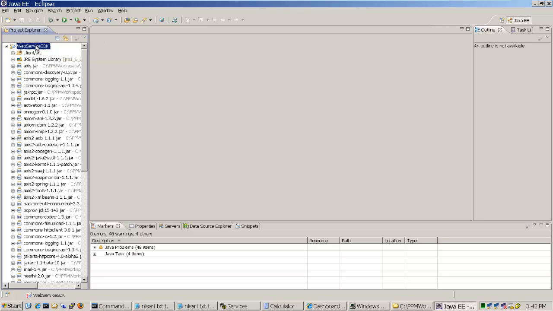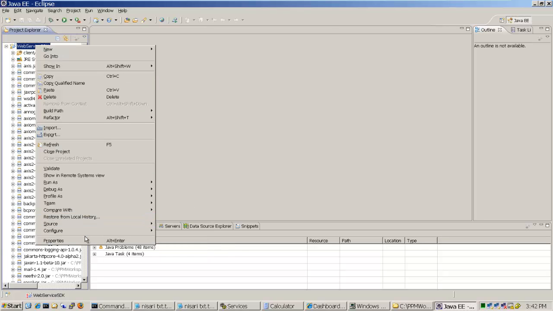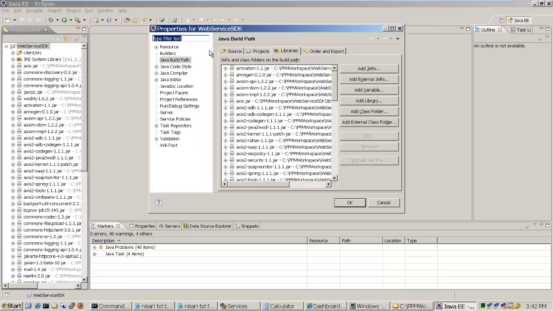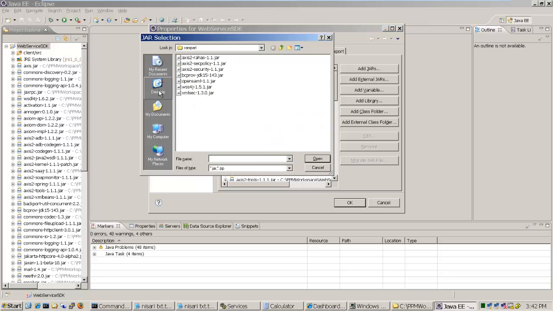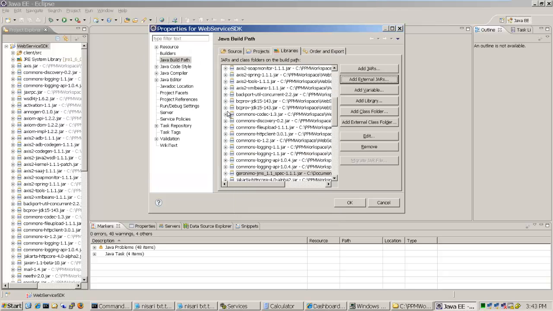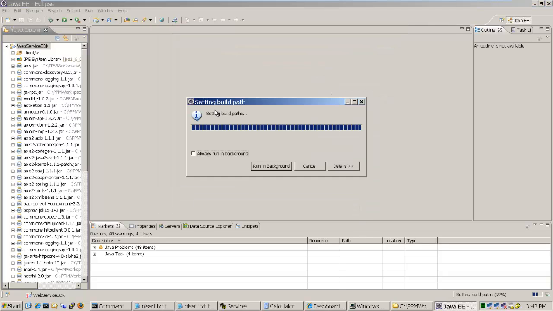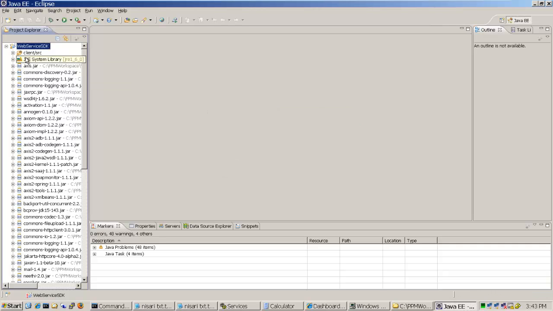So we'll again go to the properties and Java build path and add external jars. Actually, I had copied this specific file already into the desktop so that we have that file handy, and I'm just clicking on OK after having all the source files.